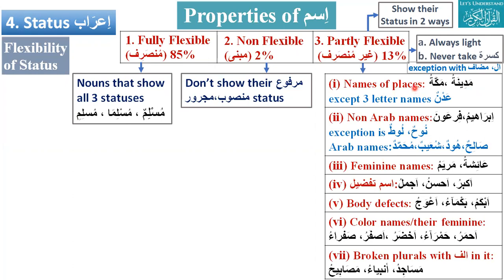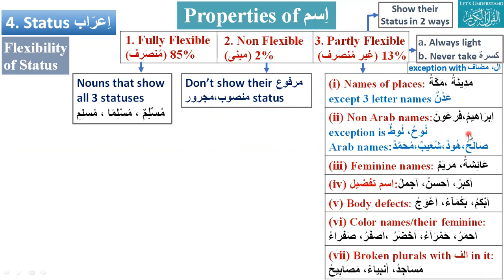Okay, Javed bhai, let's go with you. Non-Arab names will be partly flexible. The exception will be three-letter names. Non-Arab names, like we discussed yesterday, Fir'auna. Javed bhai, what will be marfu for this? Fir'aun. Non-Arab names don't change. They stay the same.